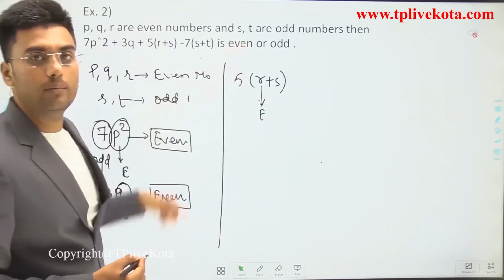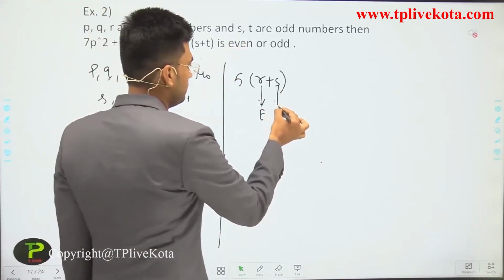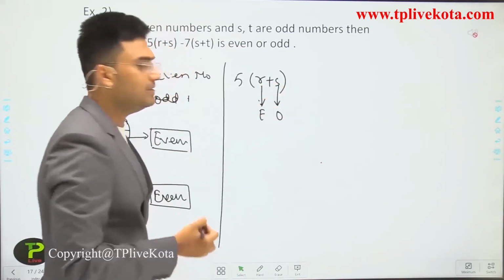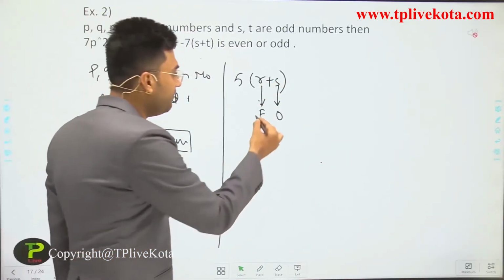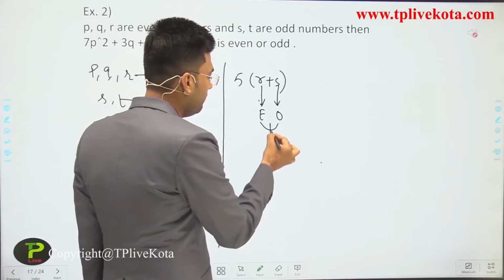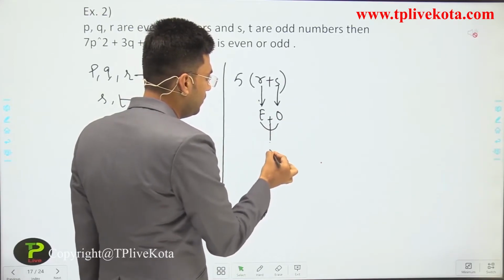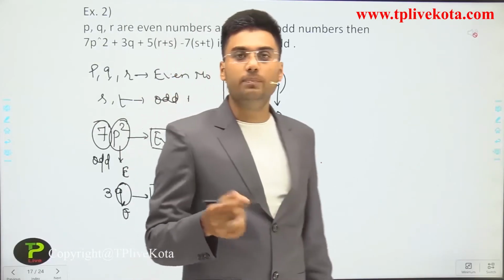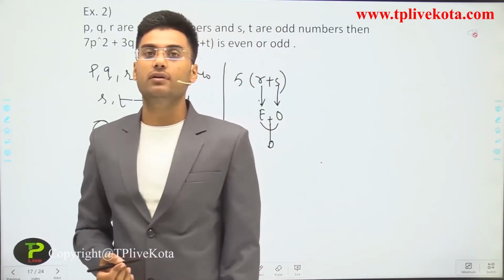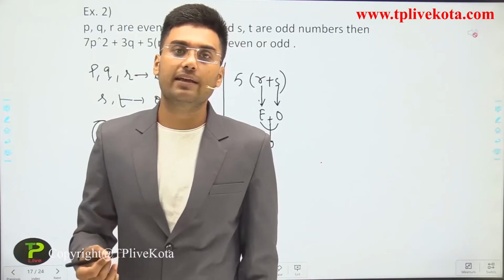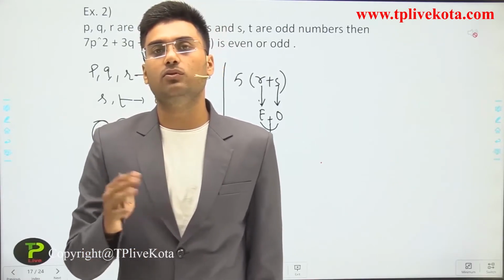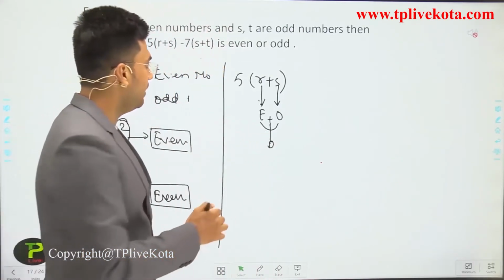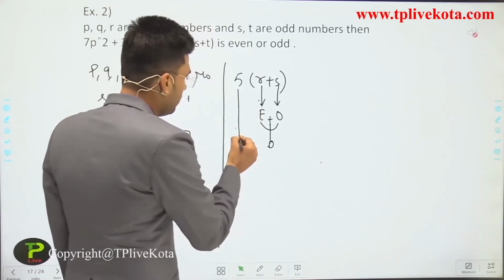S is an odd number. And even plus odd, we will get an odd number. For example, 3 plus 2 we will get 5. 5 plus 4 we will get 9. Means even plus odd gives an odd number. And 5 is also odd.